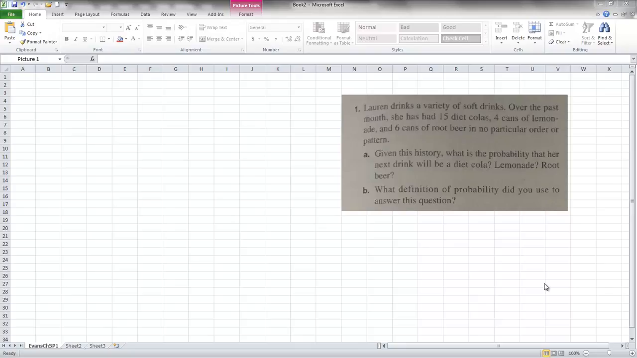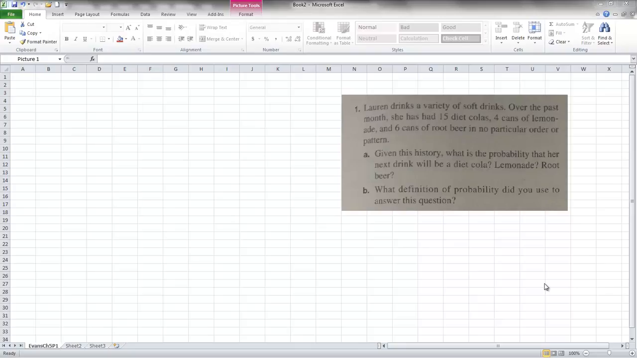Lauren drinks a variety of soft drinks. Over the past month, she has had 15 Diet Colas, 4 cans of lemonade, and 6 cans of root beer in no particular order or pattern. Given this history, what is the probability that her next drink will be a Diet Cola, lemonade, or root beer? What definition of probability did you use to answer this question?